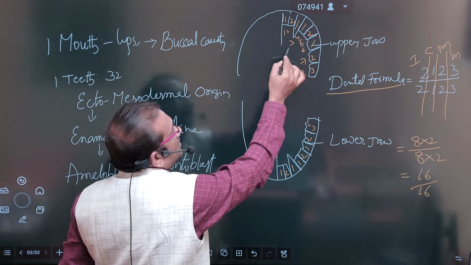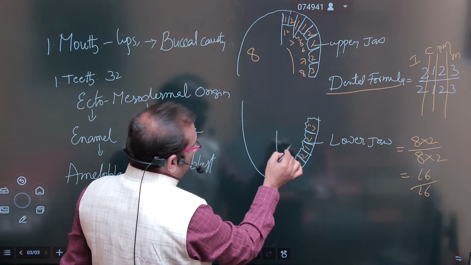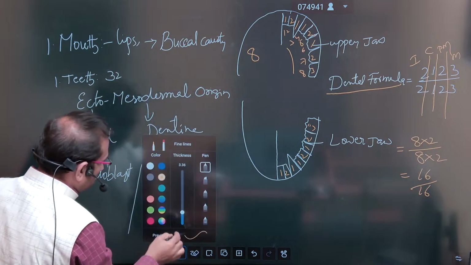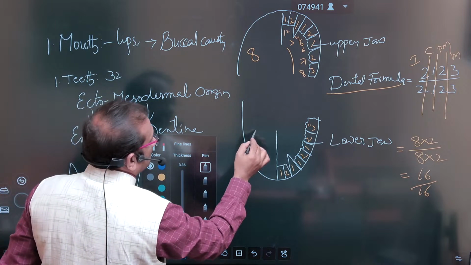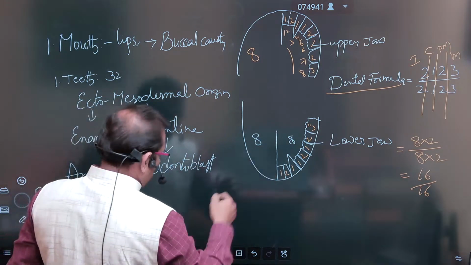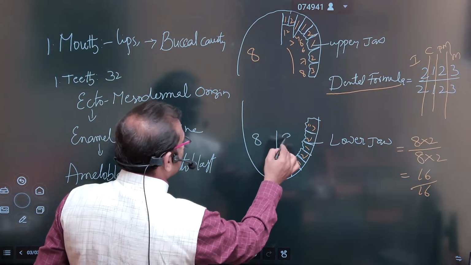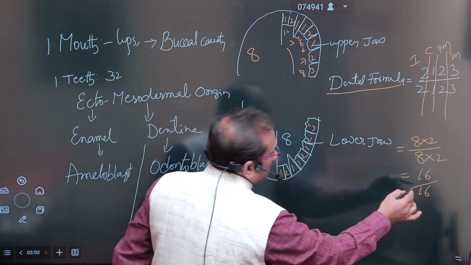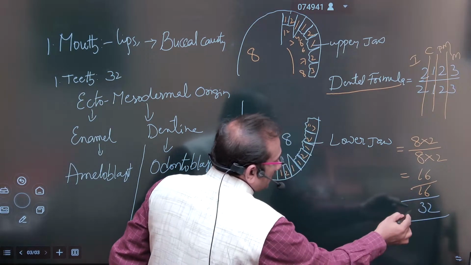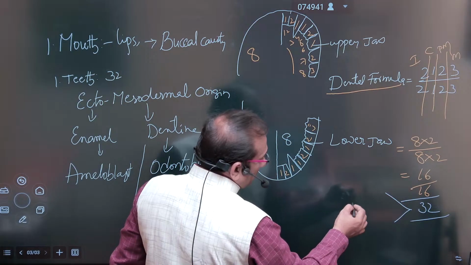So 8 in one side, and 8 also in the other side. So total teeth are 16 up and 16 down. Totally 32 are there.